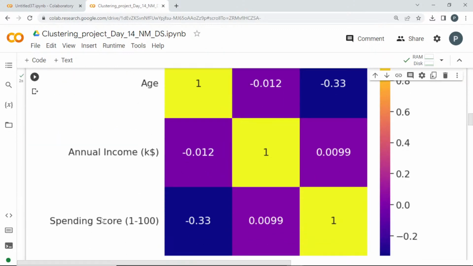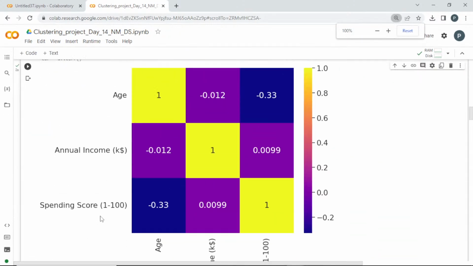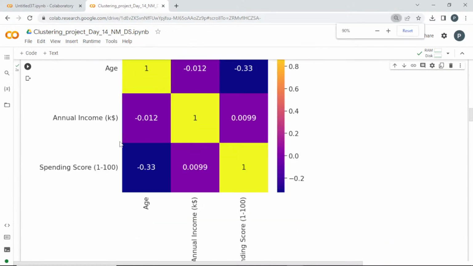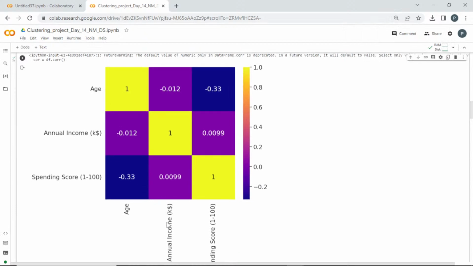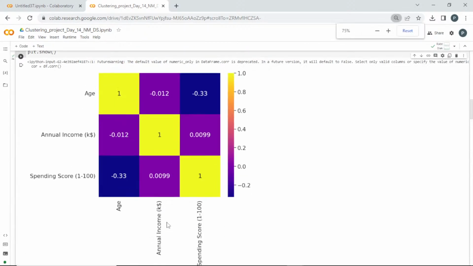From this correlation, what you can understand, guys, is that the age column has a negative correlation with annual income. So customers of higher age have lower annual income in this data set, and their spending score is also lower. Obviously, if their annual income is less, their spending score is also going to be less.